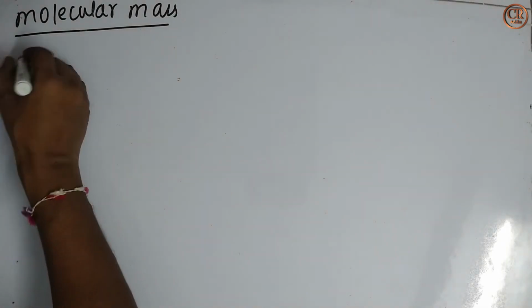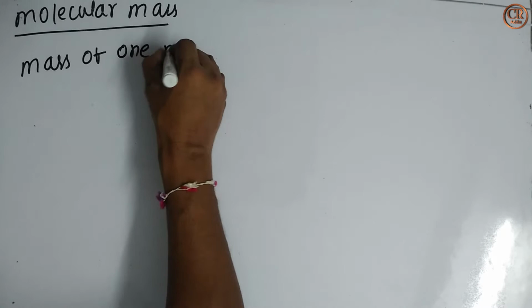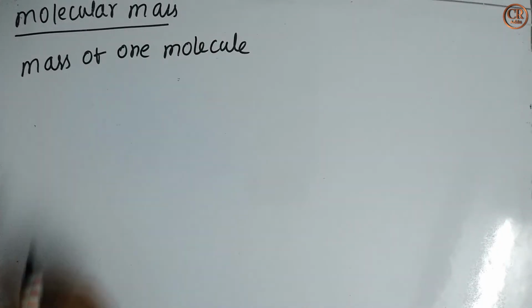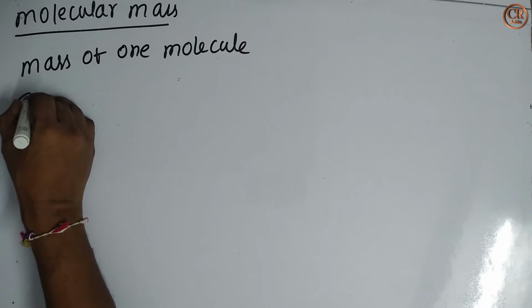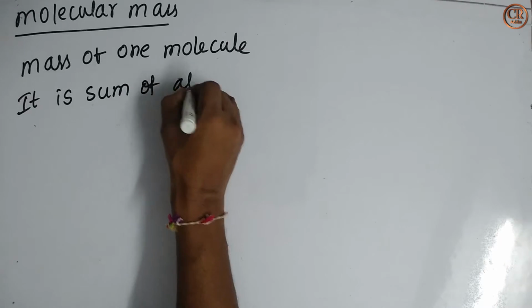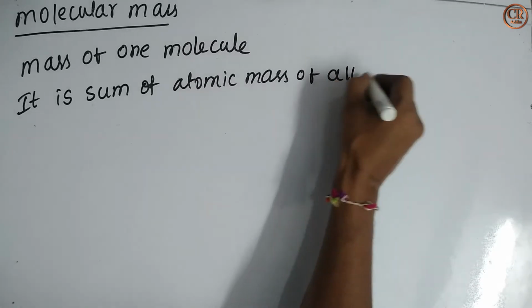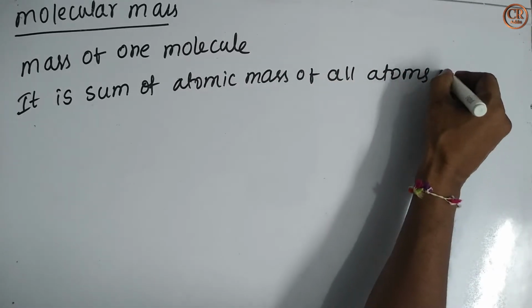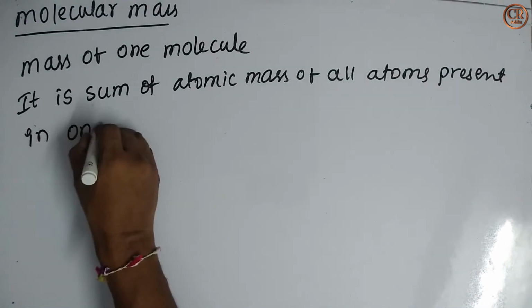The mass of one molecule is called molecular mass. Molecular mass is nothing but the mass of one molecule. Then how do we calculate the mass of one molecule? It is very simple. The mass of one molecule is nothing but the sum of the atomic mass of all atoms present in one molecule.